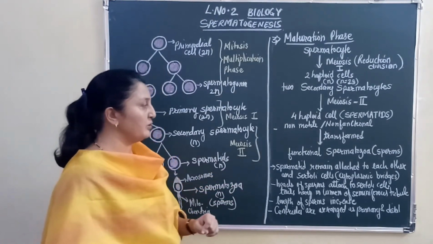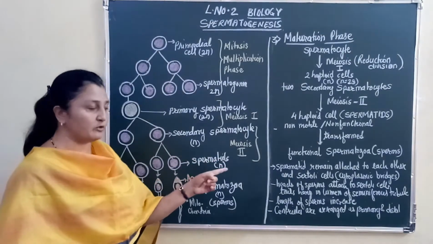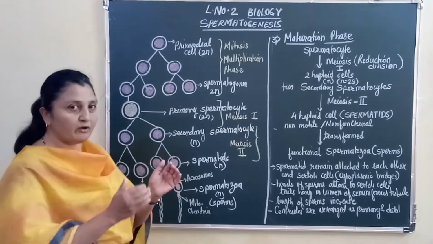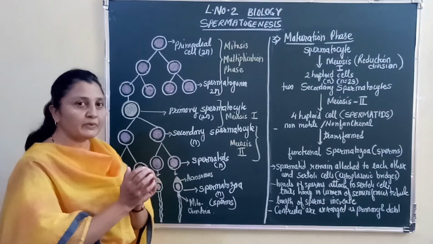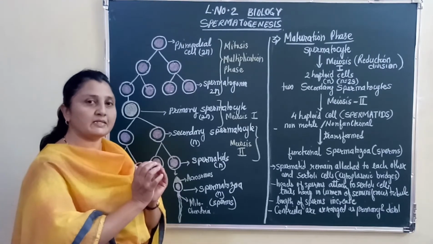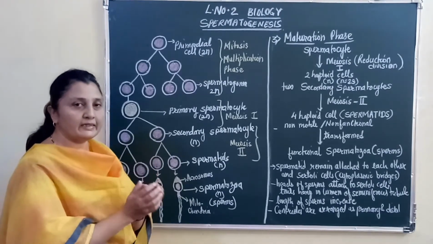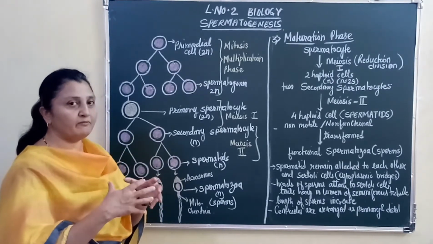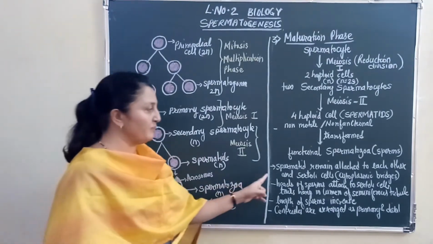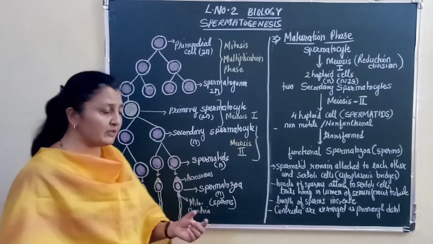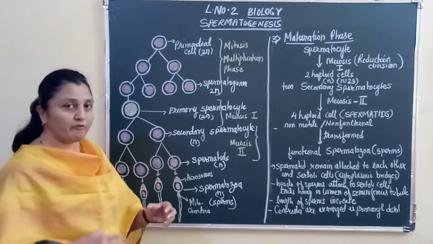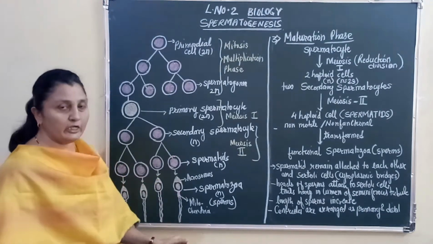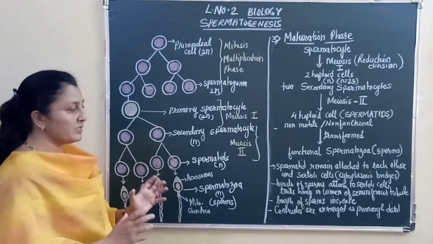Spermatids remain attached to each other and to the Sertoli cells. So all these spermatid cells, when they are formed, remain attached to each other, and they also attach themselves to the nurse cells inside the seminiferous tubule, that is the Sertoli cells. The connection between them which keeps them together is the cytoplasmic bridges. The heads of the sperm, that is this is the head region of the sperm, will attach to the nurse cells, the Sertoli cells, whereas their tails hang in the lumen, or the cavity, of the seminiferous tubule.